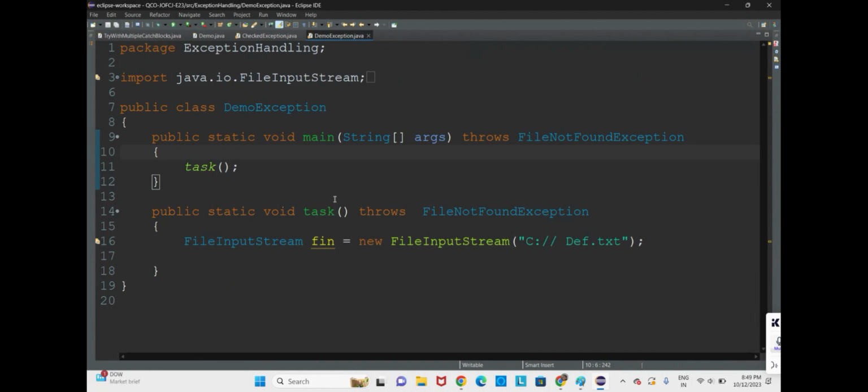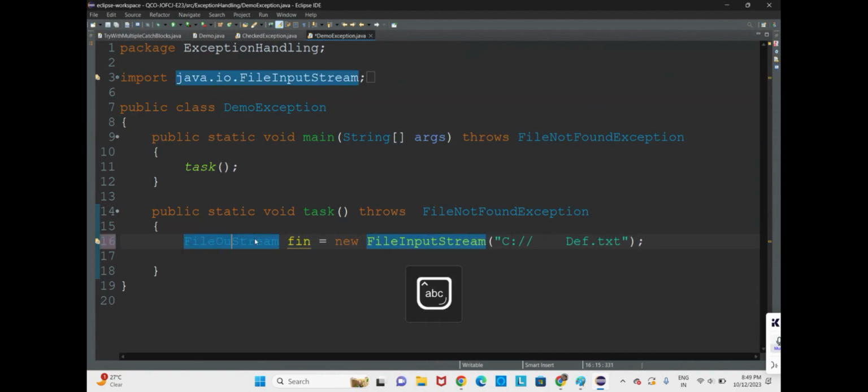So this is one more example for it. File input stream you can take, or you can go for file output stream. Not only input, you can go for file output stream also.